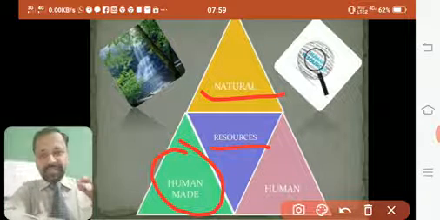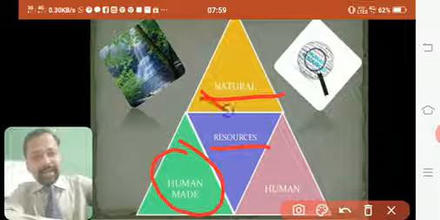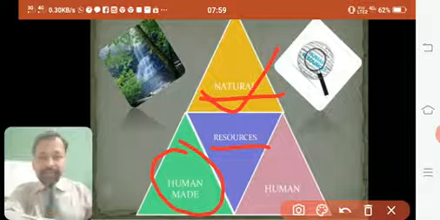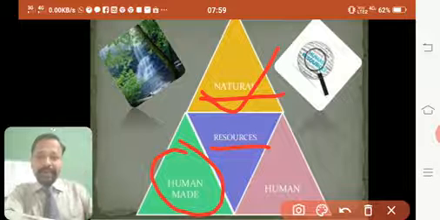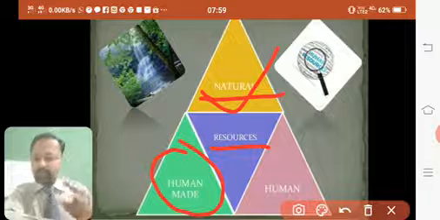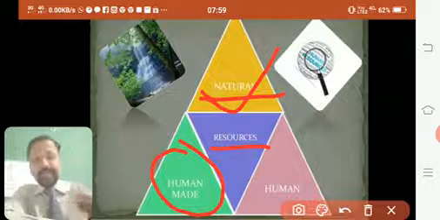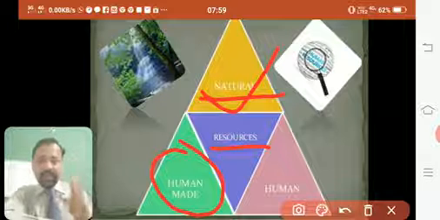Any resource which is made by humans is called a human made resource, because in natural resources there is no intervention of human beings. Air is natural, we don't make it or modify it. In human made resources, we make it totally, because the pen, this marker, or mobile, laptop, anything, these are made by human beings. So they are called human made resources.